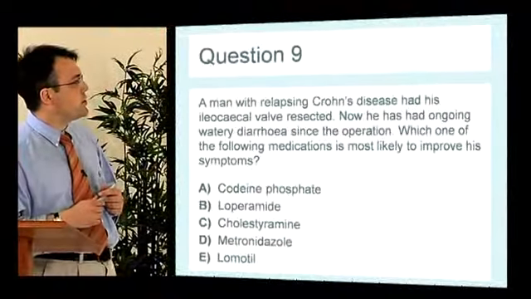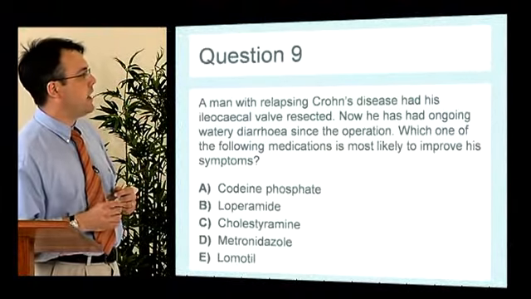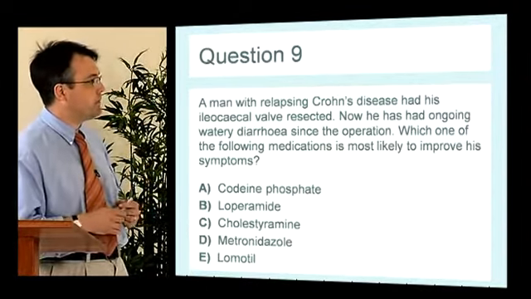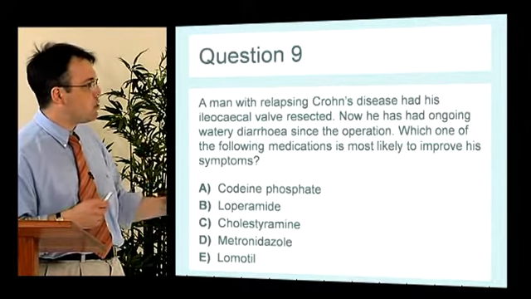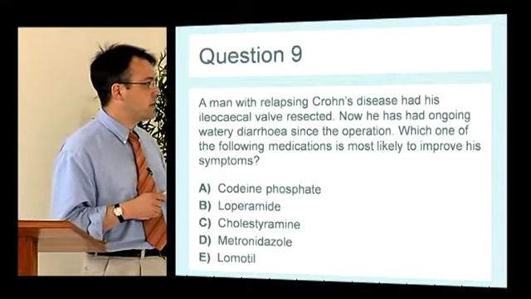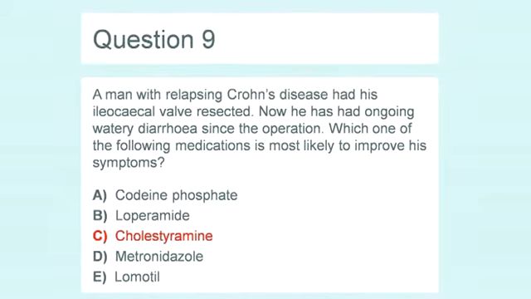The next question, question 9. A man with relapsing Crohn's disease had his IC valve resected, so he's had a right hemicolectomy or something similar. He's now got watery diarrhea since the operation. Which of the following medications is most likely to improve his symptoms? And we have 5 things to think about again. So once again, you try to think about what's going on.